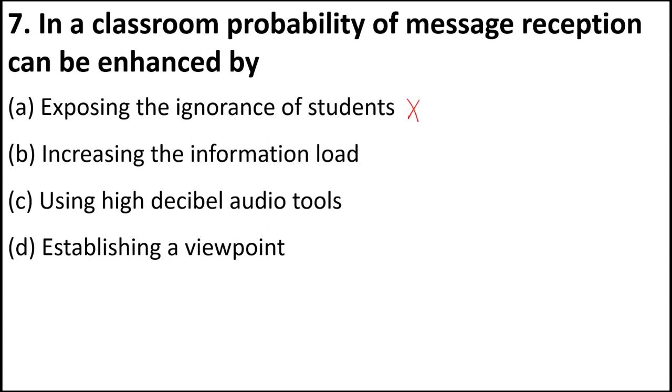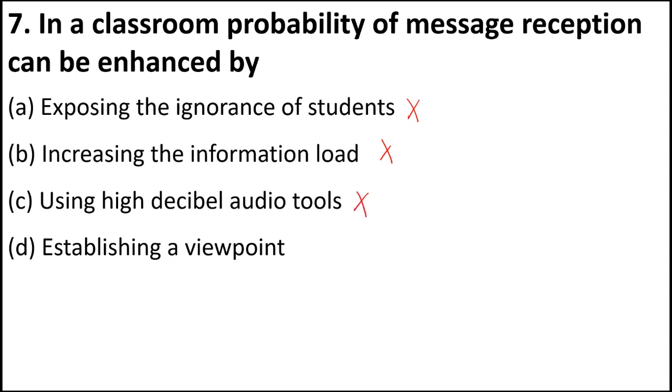No, this is not right. Increase the information load. Okay, just giving facts and information will not enhance message reception. This is not right. Using high decibel audio tools. Do you think only speakers and all these tools will increase message reception? This is also not right.